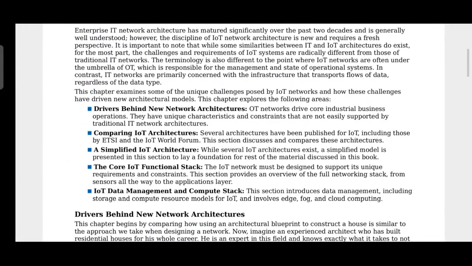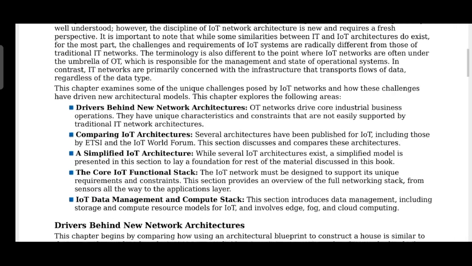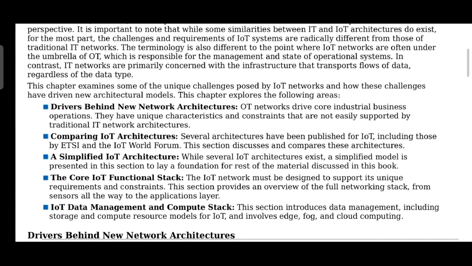So this chapter examines some of the unique challenges posed by IoT networks and how these challenges have driven new architectural models. Some of the important areas we are going to study in this chapter are the drivers behind new architecture. Okay. The operational technology network, the OT network, drives core industrial business operations. They have unique characteristics and constraints that are not easily supported by the traditional IT network architecture.